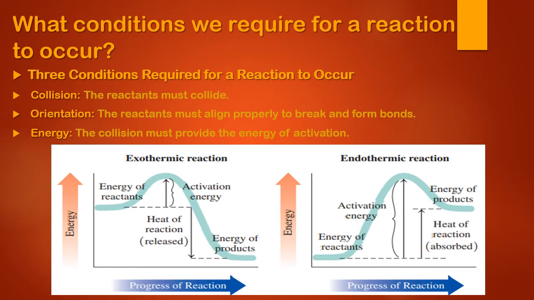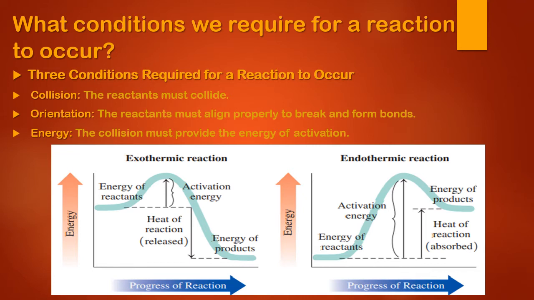Collision. The molecules of the reactant must collide, because if they're not going to collide, the reaction won't start, right? Orientation. All the reactants must align properly, right? They should be in a proper orientation so that they can break the bonds and form new bonds, right?